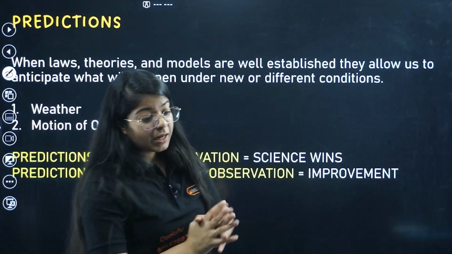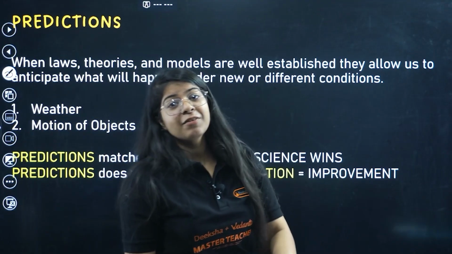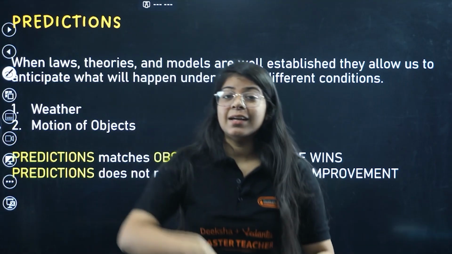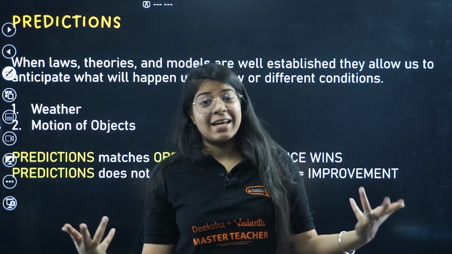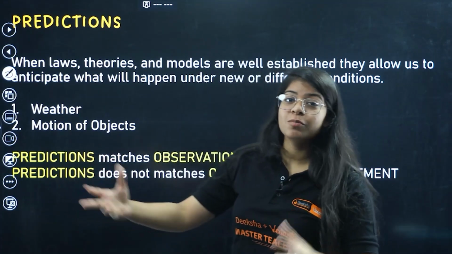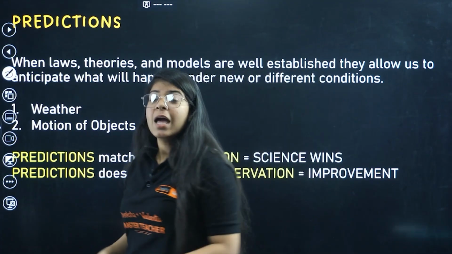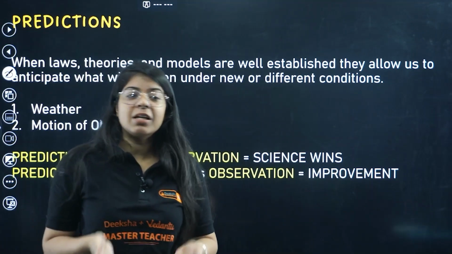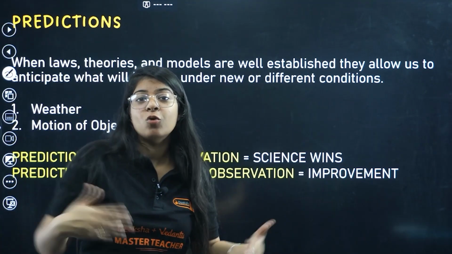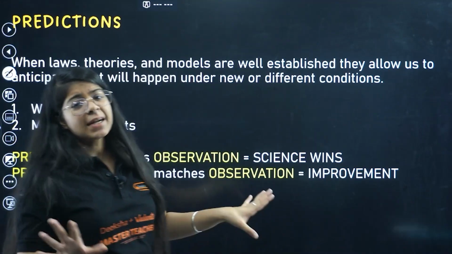Right, if I leave home by 8:55, I predict that I reach my school at 9. Now, if that's true, then science wins. If that is not true, because that is a little bit delusional, then next day we will improve ourselves and we'll leave our home at 8:40. Right? That's exactly how science works.